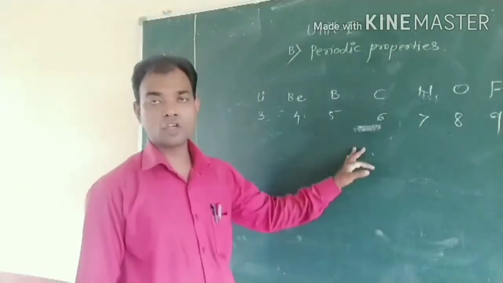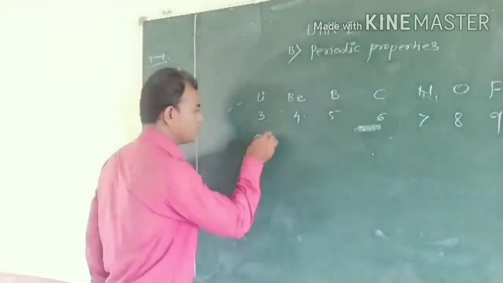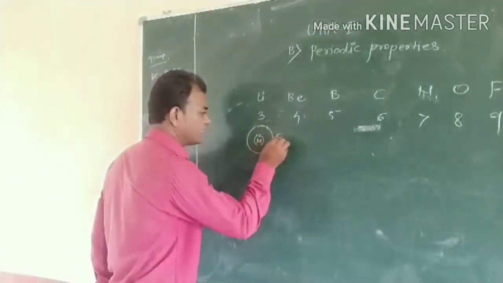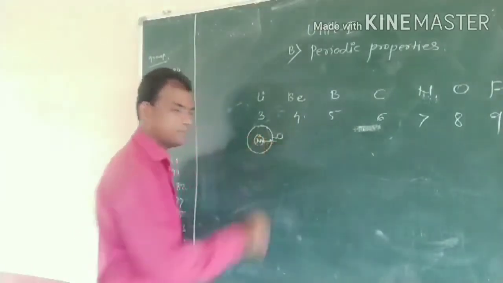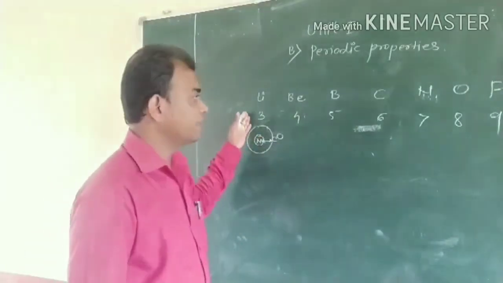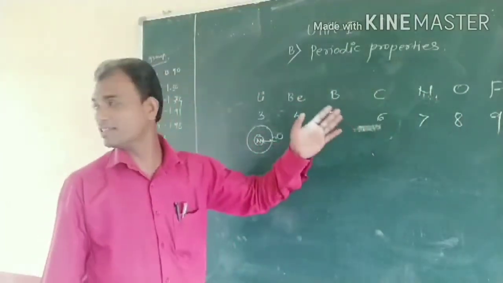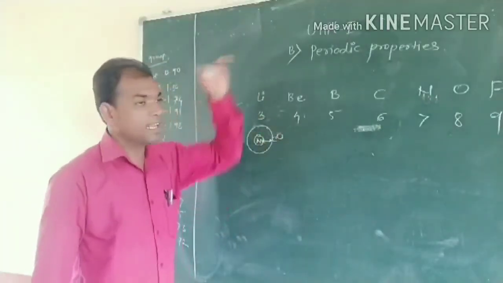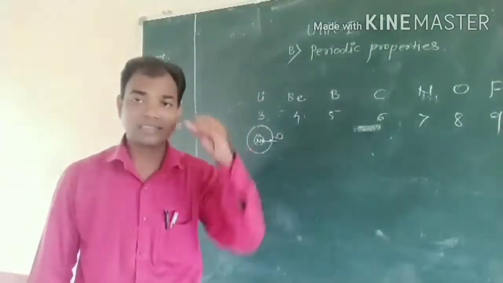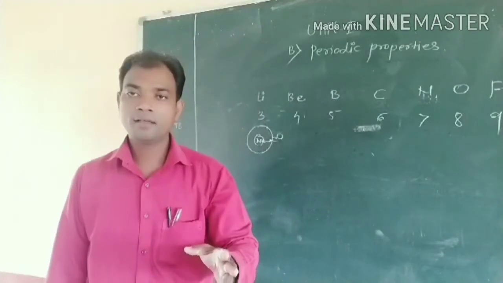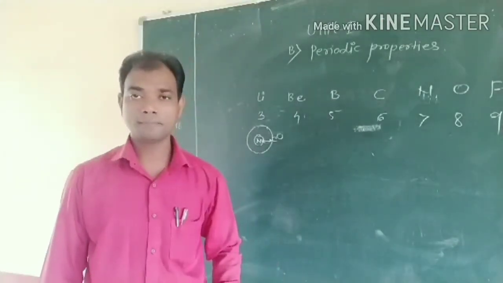But the distance between the nucleus and the outermost valence electron is the same from lithium to fluorine. The electron gets added to the valence shell, and at the same time the charge on the nucleus also goes on increasing.